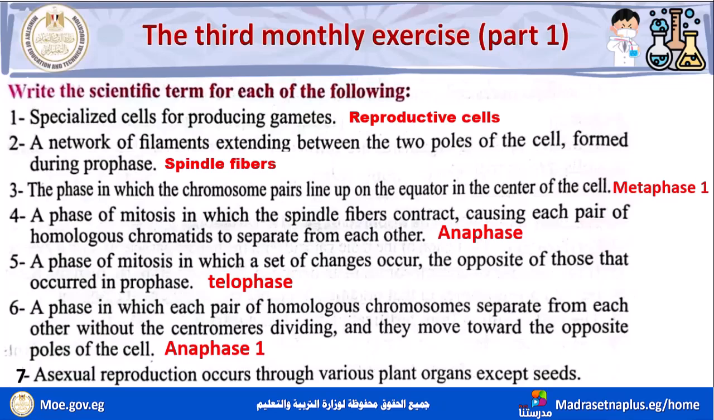Number 7, asexual reproduction occurs through various plant organs except seeds. قال لي except seeds or without seeds. يبقى ده كده ايه؟ الفيجيتاتيف reproduction.